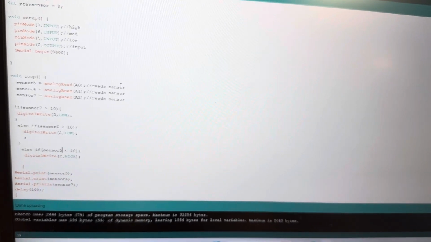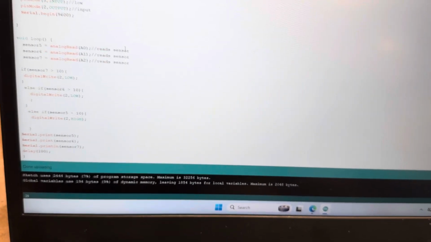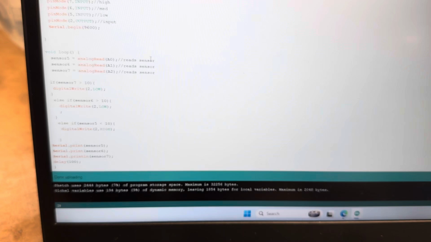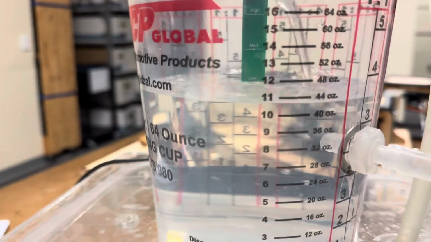And then we have an if statement that if it's below a certain level, then it'll turn it on. If it's above a certain level, then it'll turn it off until it reaches the low level again, then it'll turn back on. And as you can see, here's our product.